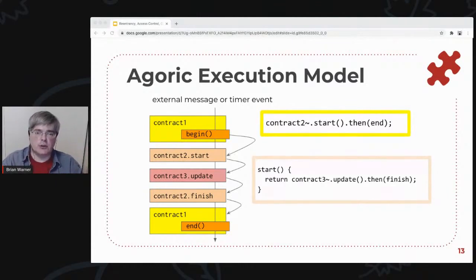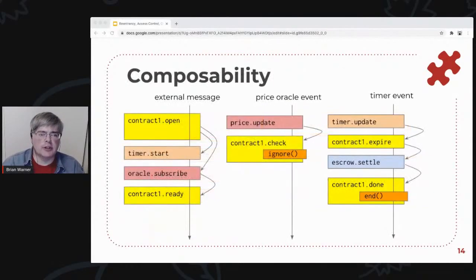In contract 2, it's going to subcontract out to contract 3 and do some more work when that comes back. And because start is returning that promise, it means that contract 1 can wait for it. So all of these events are lined up. They're all happening on separate turns, so they're all safe against each other doing surprising things. And this is how a lot of our platform is built. This enables a really interesting set of composition properties.